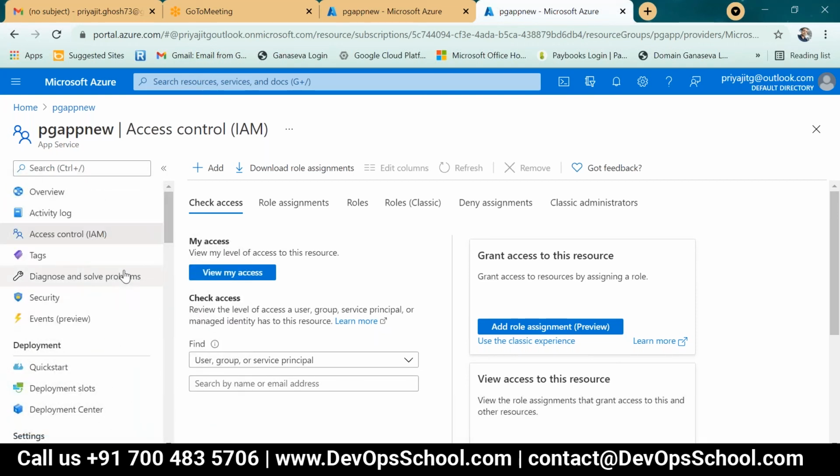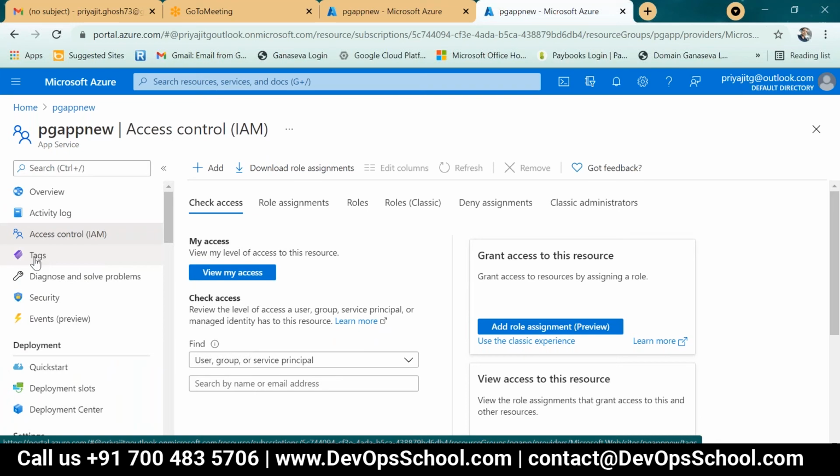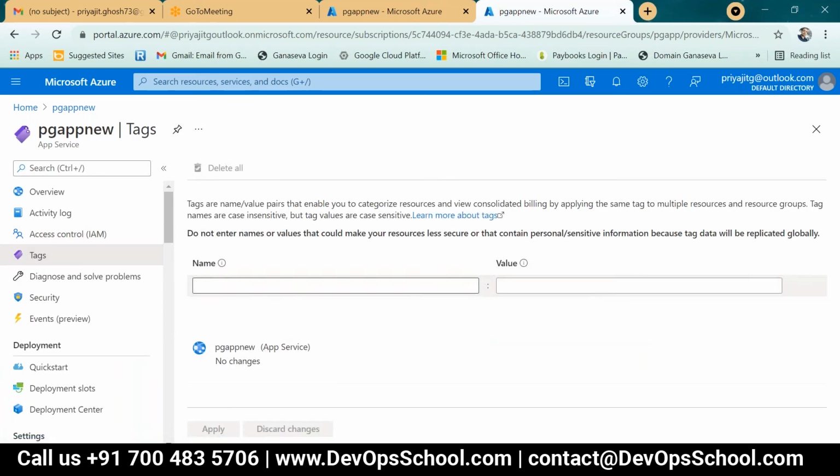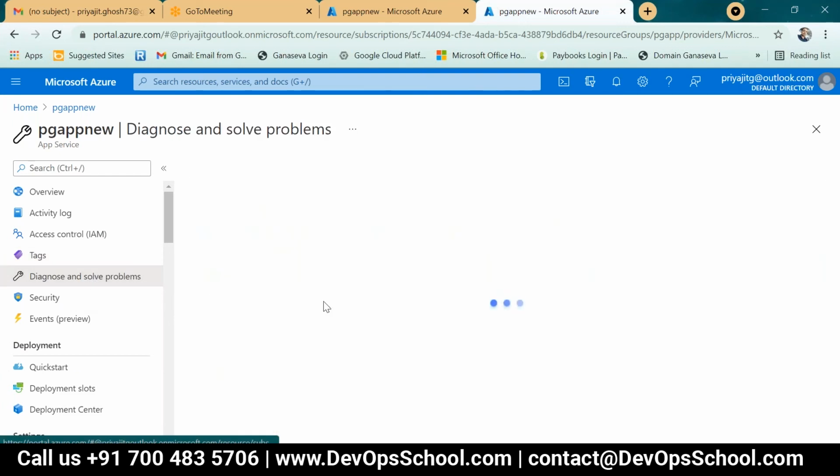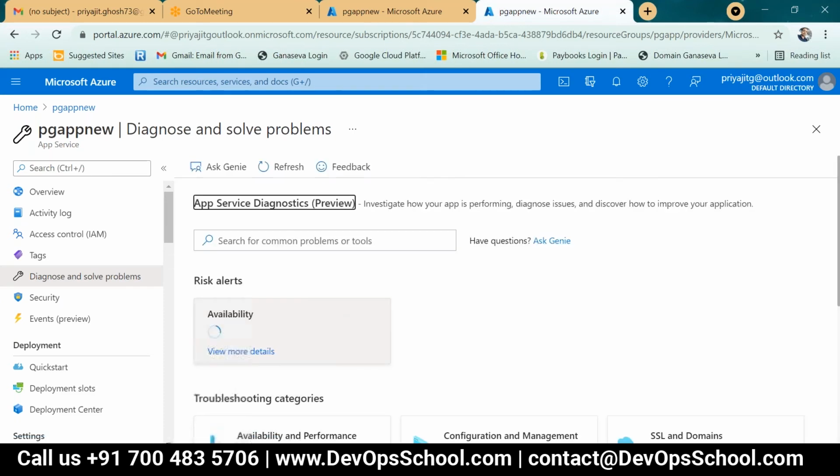Step by step, there's tagging. Next, tagging: name and value. Then diagnose and resolve problems. This portion I will show you. Yes, these portions.